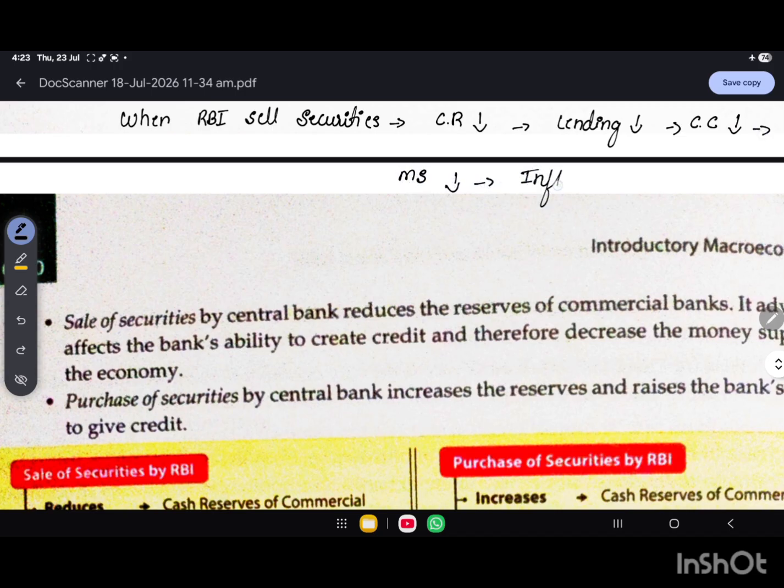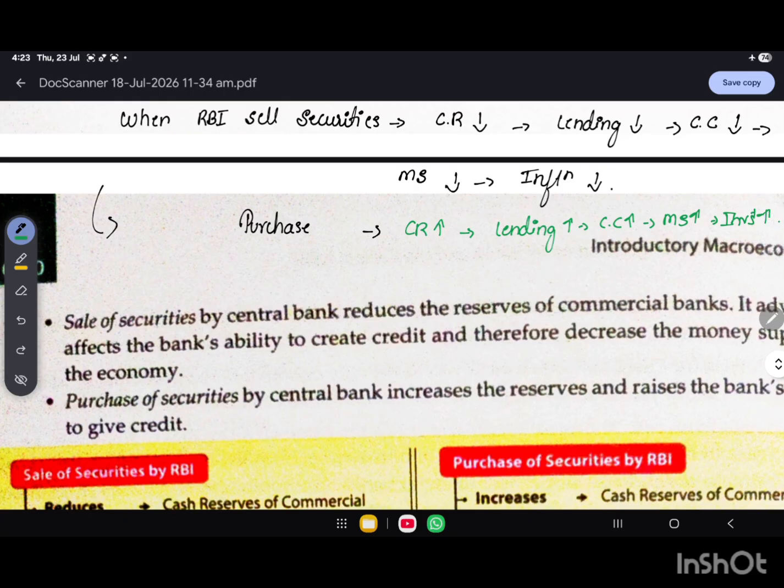This is how inflation will be reduced. The vice versa happens when the RBI purchases securities: the opposite happens. Cash reserve will increase, lending will increase, credit creation will increase, money supply increases, as well as investment also increases.